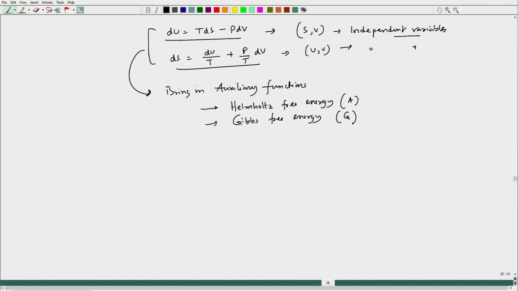And what are the other variables which are possible? One is pressure and temperature. If I look at pressure and temperature, it is very easy to determine the pressure and temperature of any system.